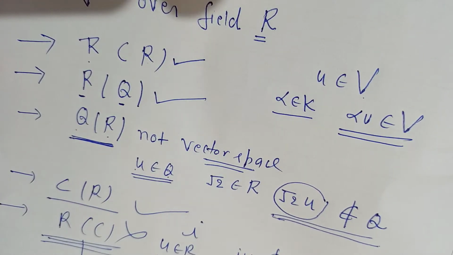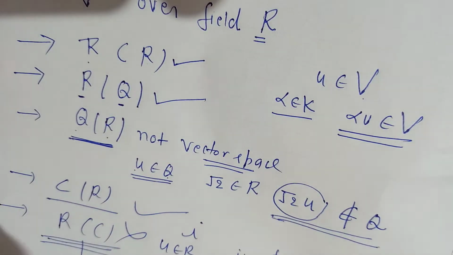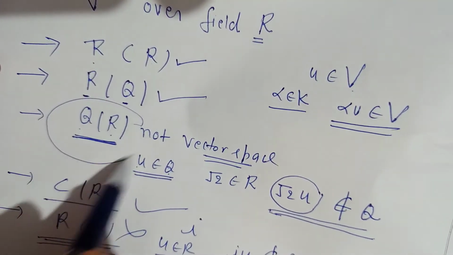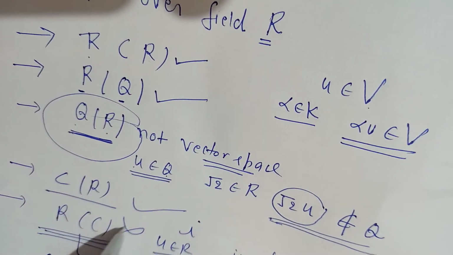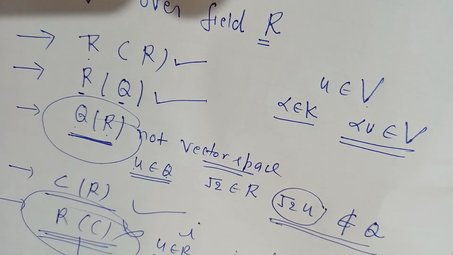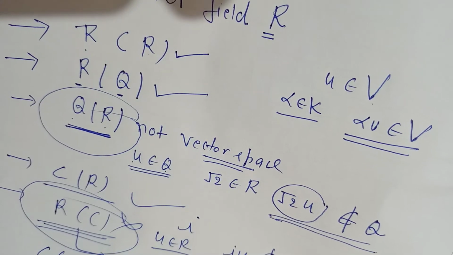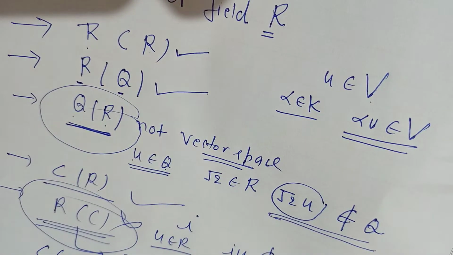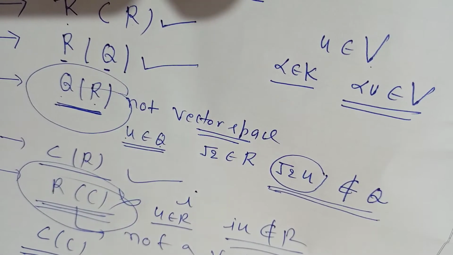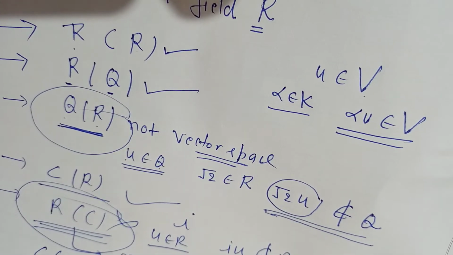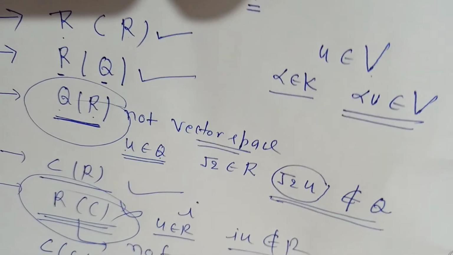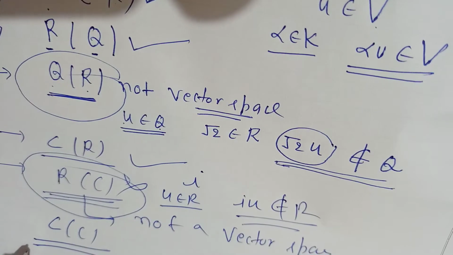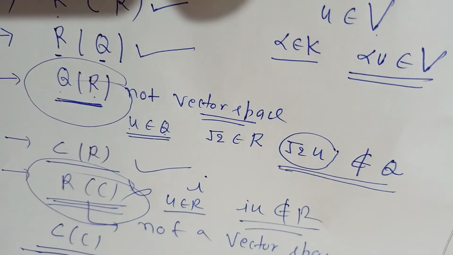But if the field is a superset, like here Q over R, R is a superset of Q, R over C, C is a superset of R, so if the field is a superset, it is not a vector space. If the field is a subset, it is a vector space. Fine, I think this concept is clear.